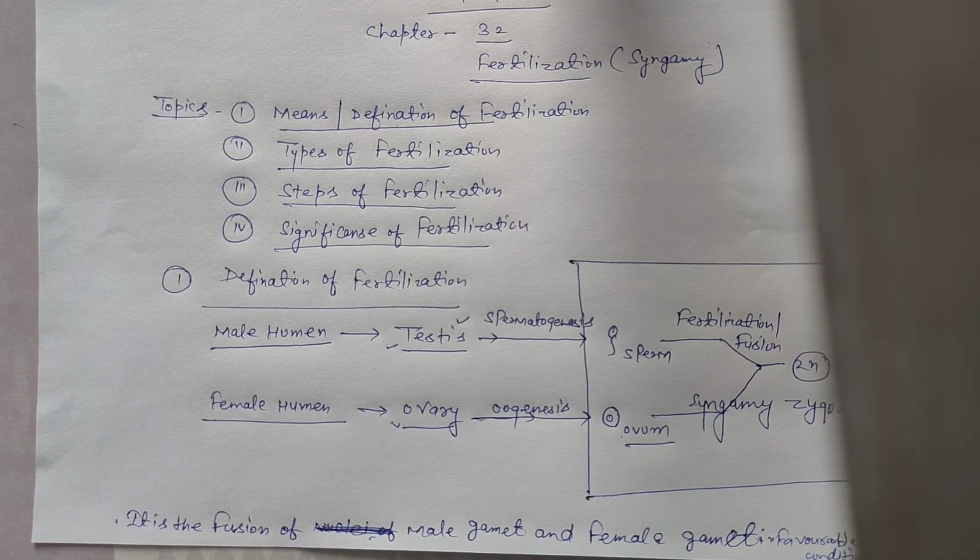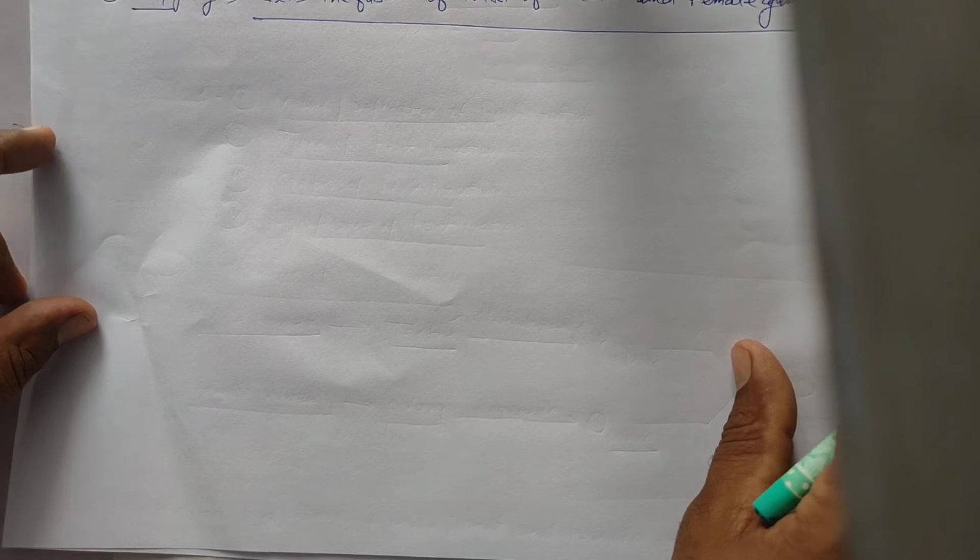Students, once again, the definition of fertilization: it is the fusion of male and female gamete in favorable condition. Second, karyogamy: it is the fusion of nuclei of male and female gamete.